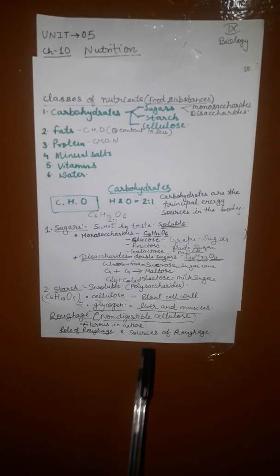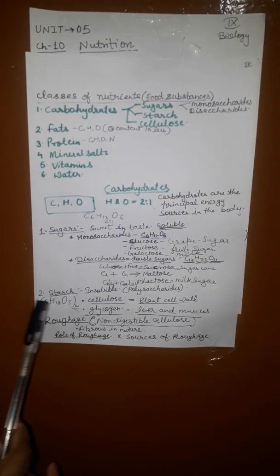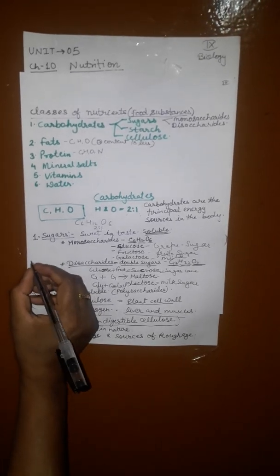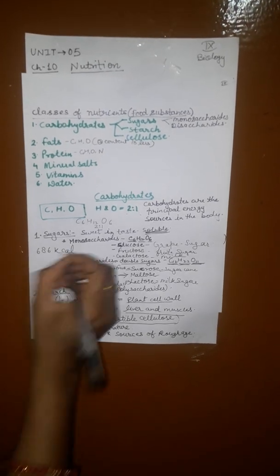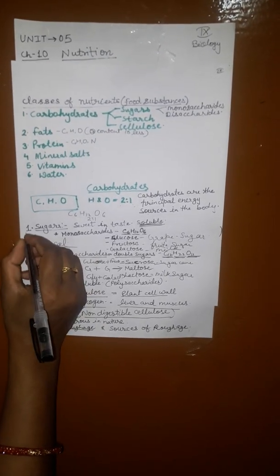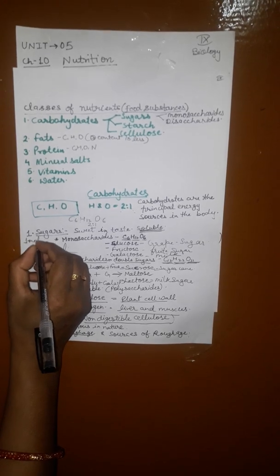Carbohydrates are the principal energy source of the body. 1 mole of glucose releases how much energy? 686 kilocalorie. 686 kilocalorie is equal to 1 mole of glucose. 1 mole of glucose releases 686 kilocalorie energy.